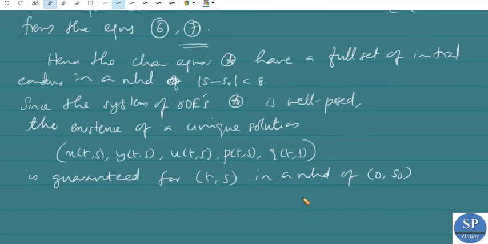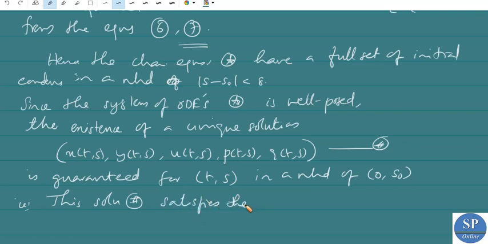Okay, this solution satisfies our PDE f equal to 0 in a neighborhood of 0 comma s naught, right?